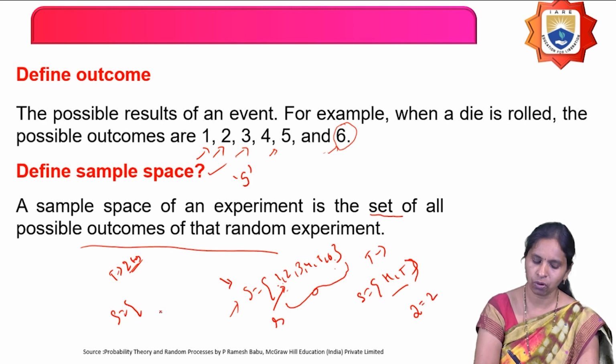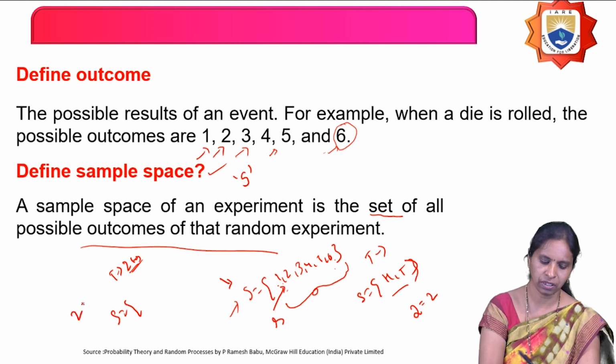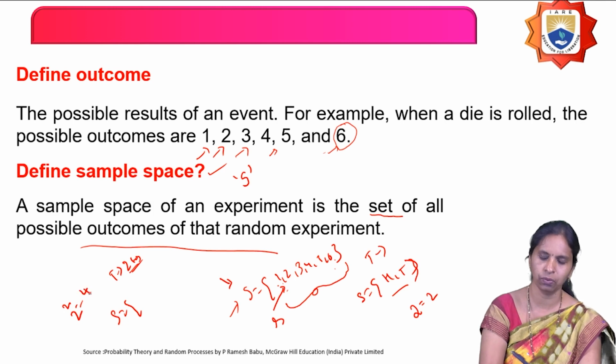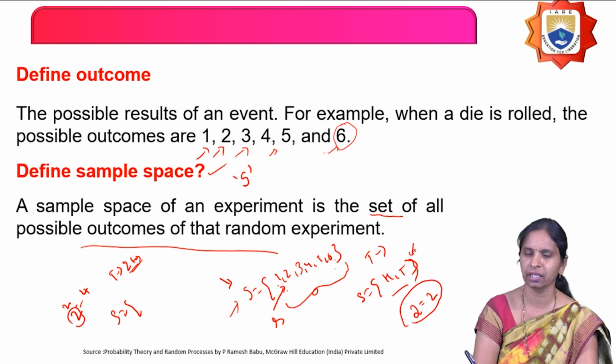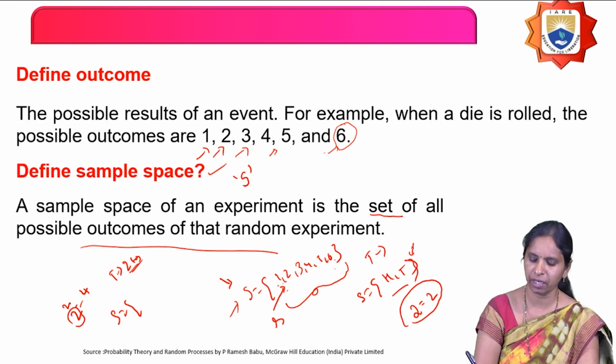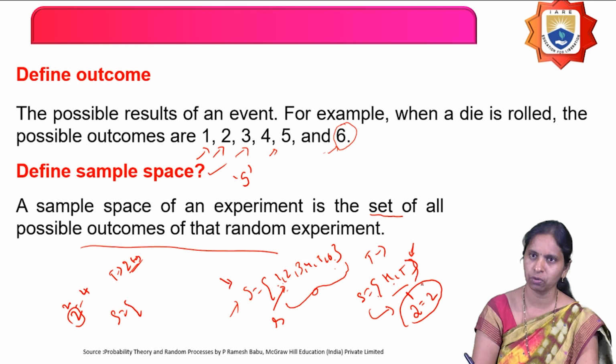Now if I take 2 coins and see the sample space for that, what is the number of possible outcomes? 2 square, nothing but 4. What does 2 here indicate? For a single experiment, for a single coin, the number of sample space elements is 2 power 1 equals 2.